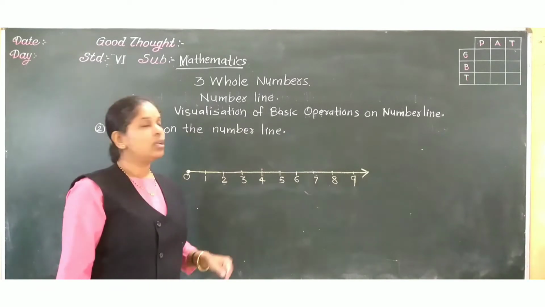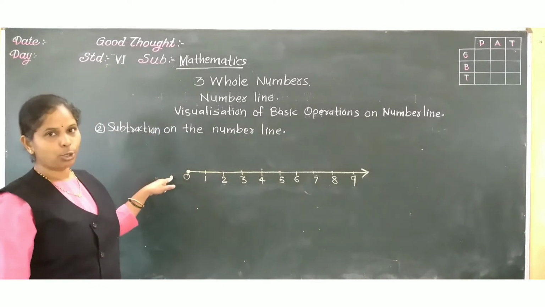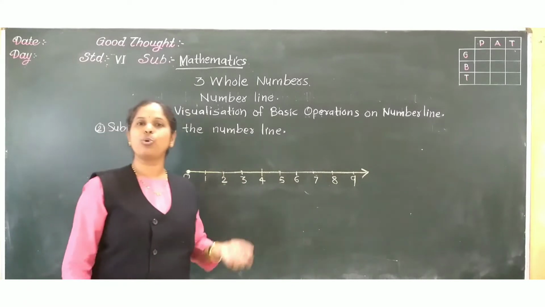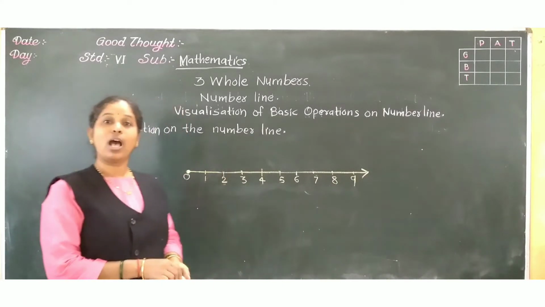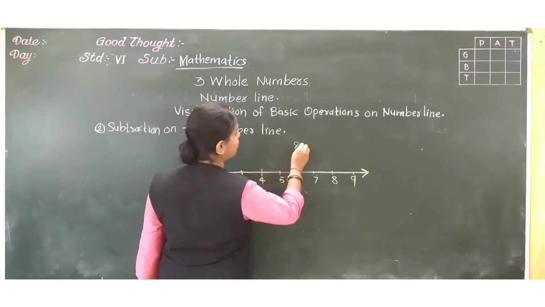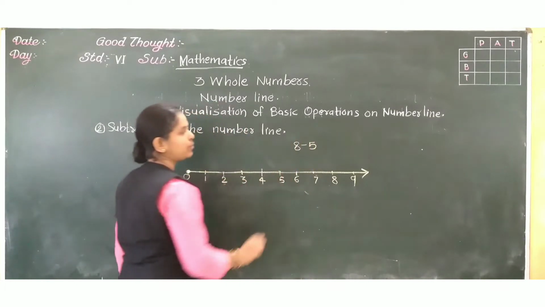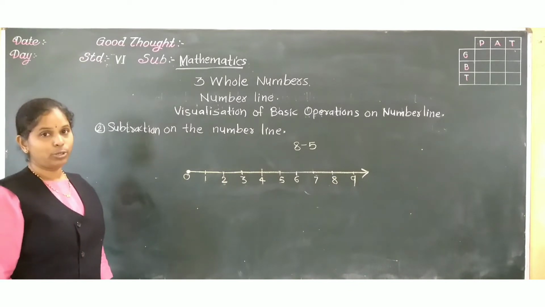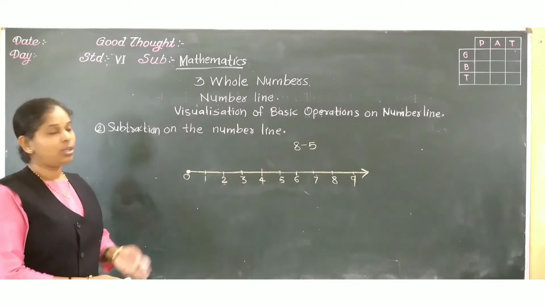Followed? Now, we showed addition on the number line. Similarly, we can show subtraction also on the number line. How? See here. Suppose 8 minus 5. Students, while adding, what did we do?